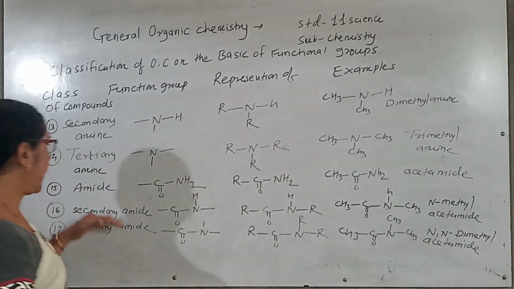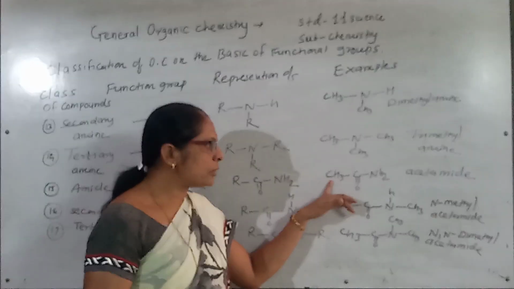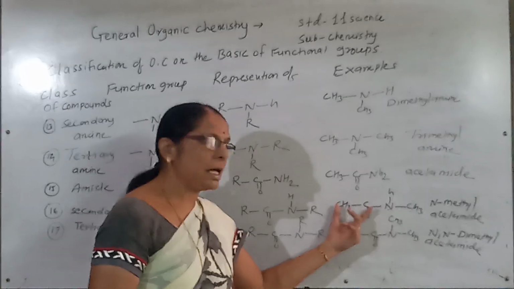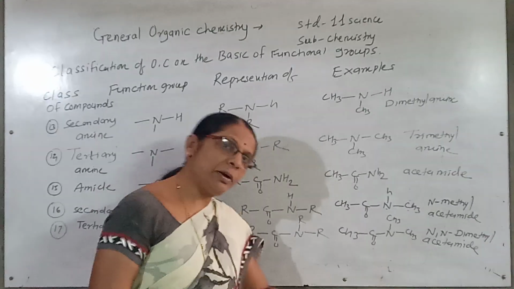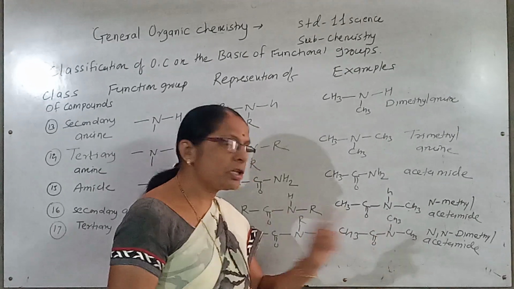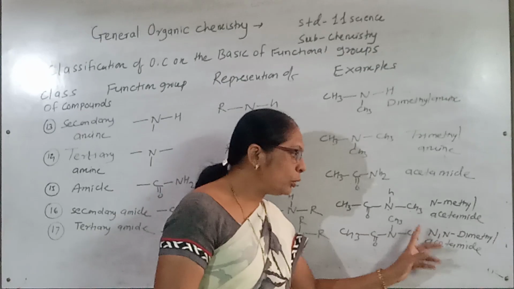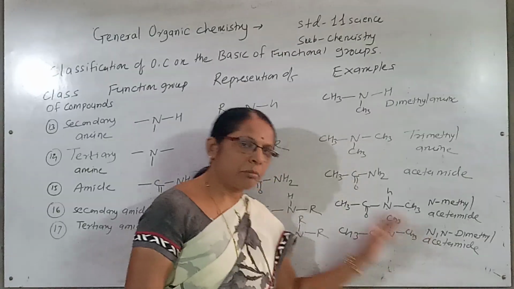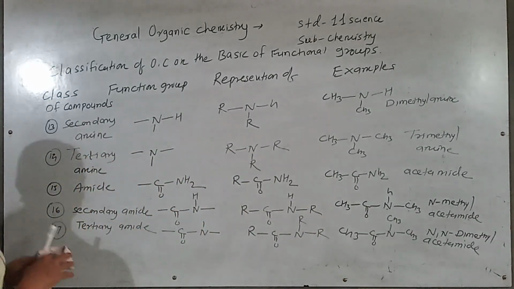Look here, acetamide. When there is a methyl group, it is methyl acetamide. It is N-methyl acetamide. It is N because the replacement is on the nitrogen, and when this replacement is 2, I can write the nitrogen 2 times, N,N-dimethyl acetamide. So this class of the compound is also considered.